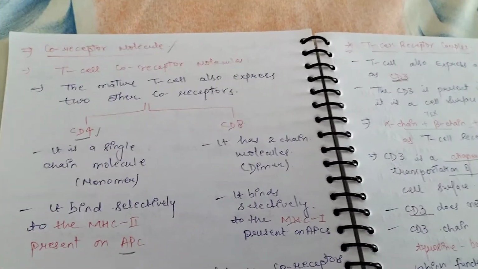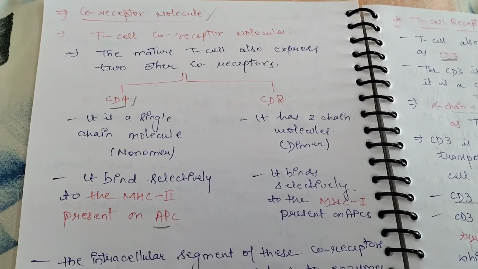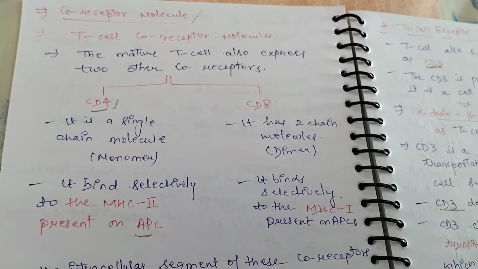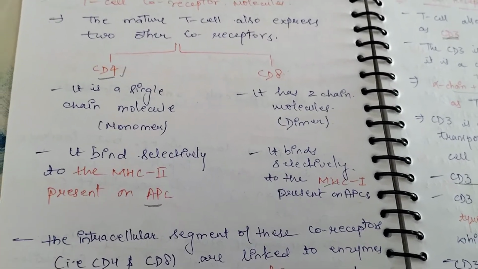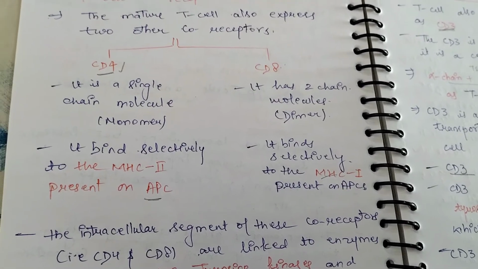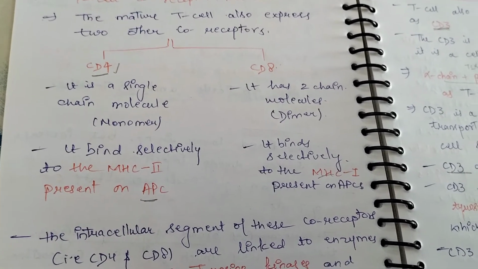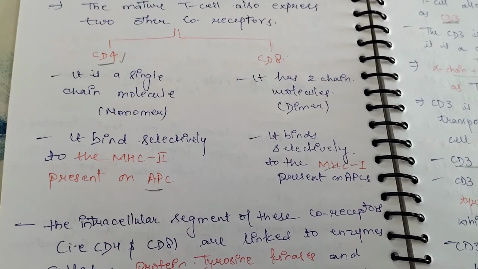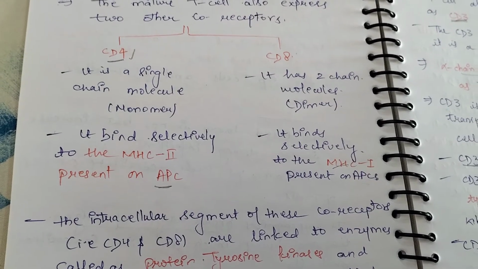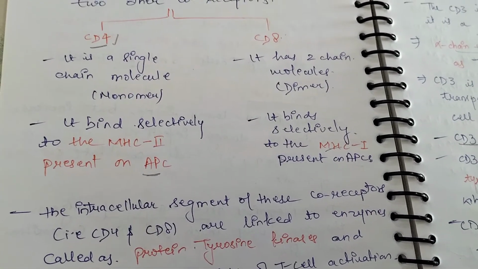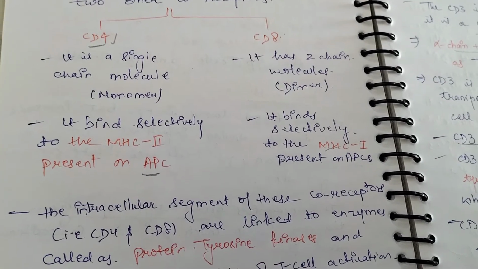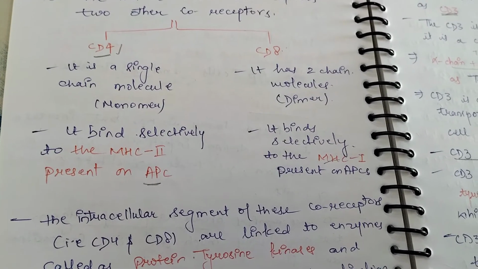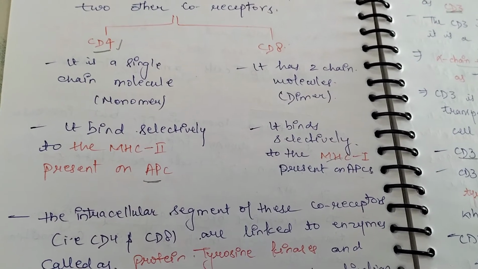Here, T cell co-receptor molecules. The mature T cells also express two other co-receptors, CD4 and CD8, which are very familiar to all of you. CD4 is a single chain molecule, which is called a monomer, whereas CD8 has two chains and is called a dimer. CD4 binds selectively to the MHC class II presented on antigen presenting cells, whereas CD8 binds selectively to the MHC class I presented on antigen presenting cells.